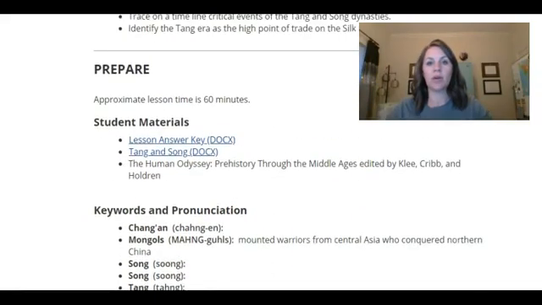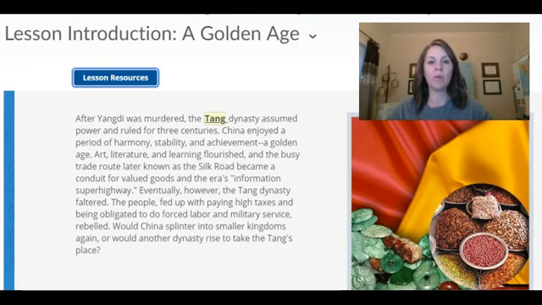So I'm going to go back to the lesson, and we will refer back to the student guide when it tells us to. But let's go ahead and read our lesson introduction. After Yangdi was murdered, the Tang Dynasty assumed power and ruled for 3 centuries. China enjoyed a period of harmony, stability, and achievement, a golden age.